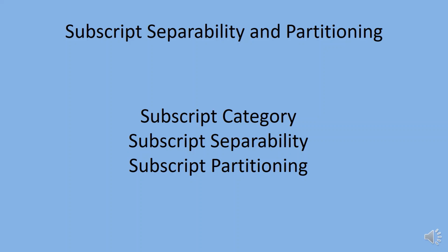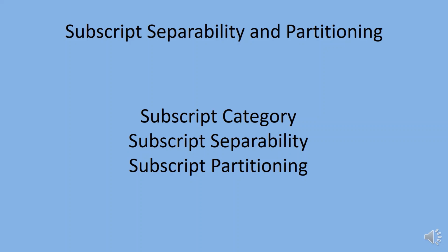Subscript separability. When testing multidimensional arrays, we say that a subscript position is separable if its indices do not occur in other subscripts. If two different subscripts contain the same index, we say they are coupled.